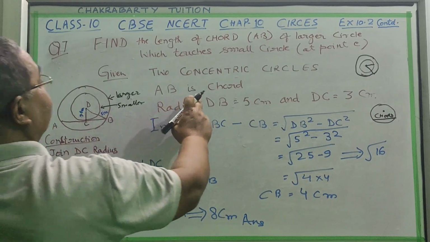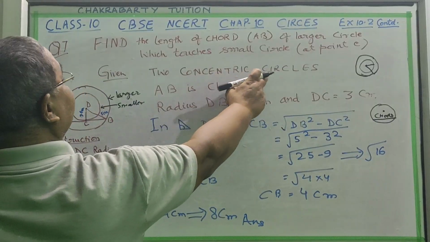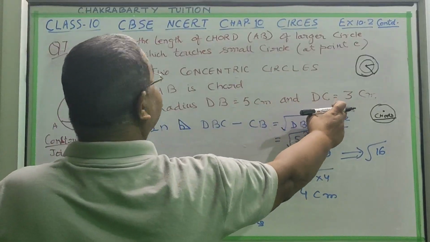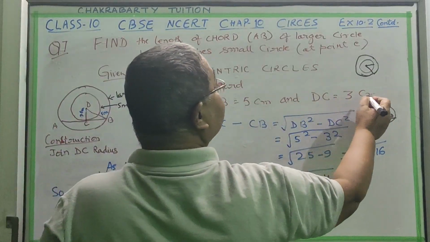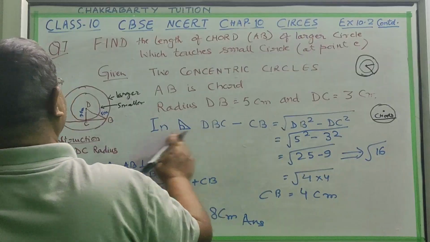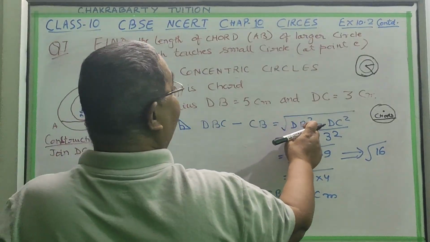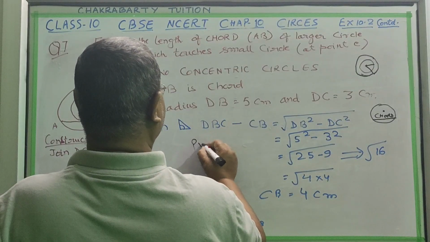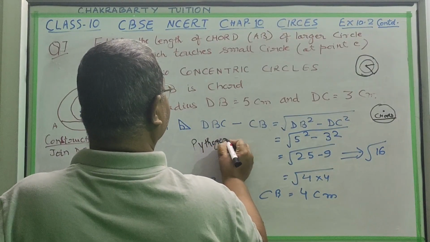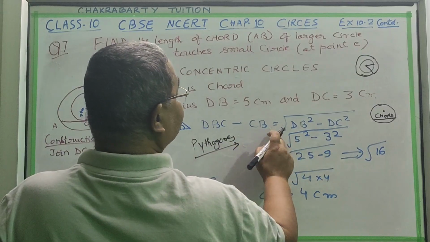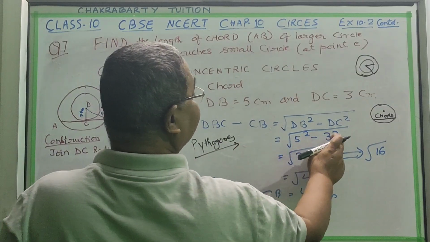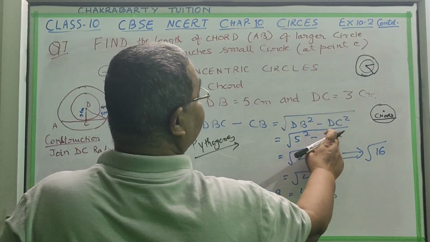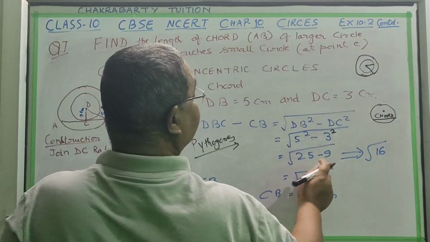Okay. So it is given, AB is a chord, 2 concentric circles are given, radius DB equal to 5 centimeter, and DC is perpendicular, DC is given as 3 centimeter. So CB, the base, will be the hypotenuse minus base. We have used Pythagoras theorem here, and as per that, this will be 25 minus 3 power 2. So 25 minus 9, it is 3 power 2.